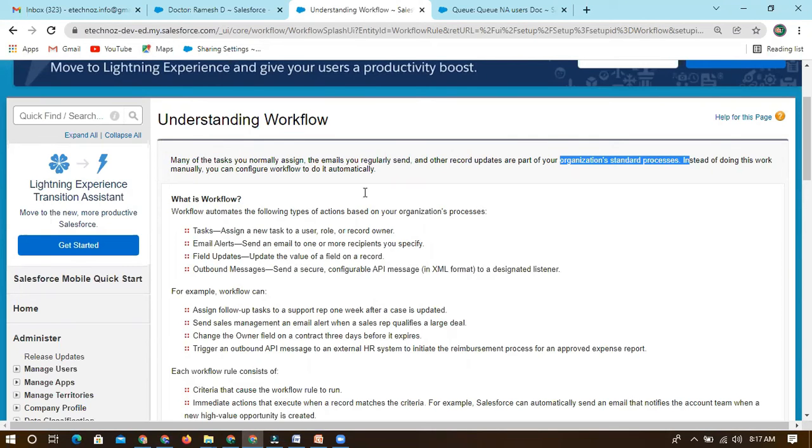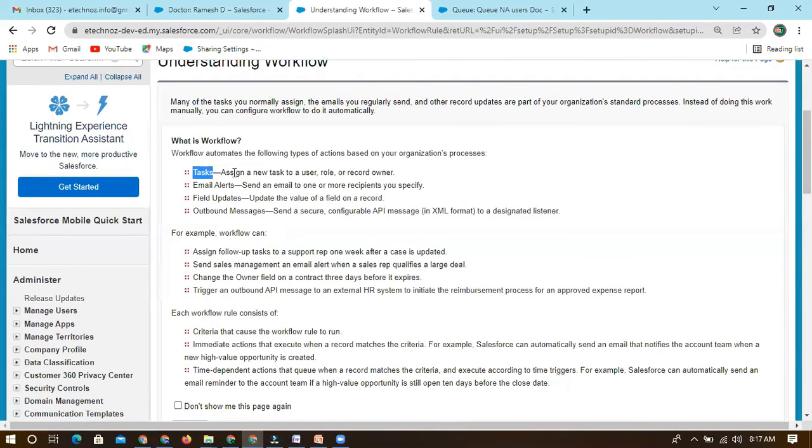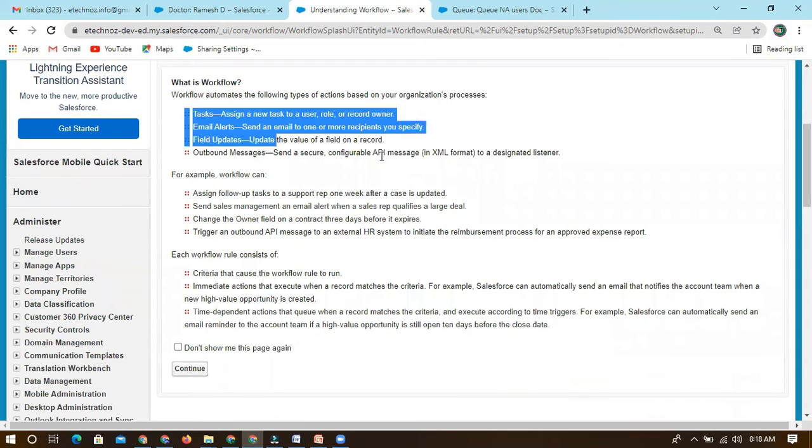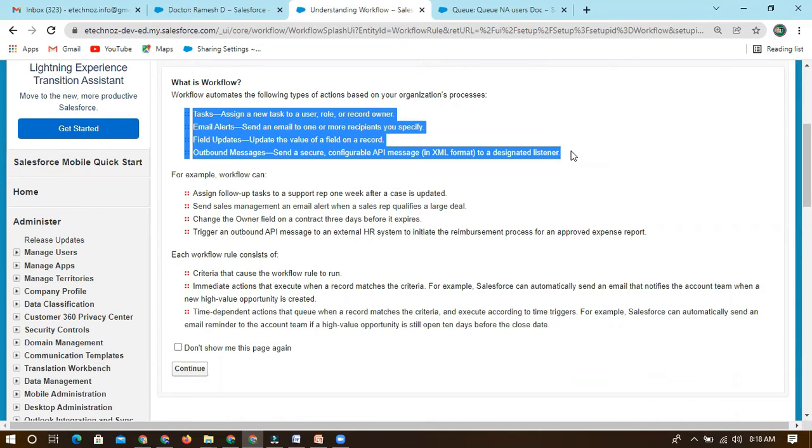With this workflow, we can create tasks, assigning a new task to a user, role, or record owner. We can also do email alerts, sending an email to one or more recipients you specify, a single user or multiple users. We can also do field updates, so based on one field we can update another field within the record. And outbound messages, where we can send a message to third party systems. We can perform only these 4 actions from the workflow.